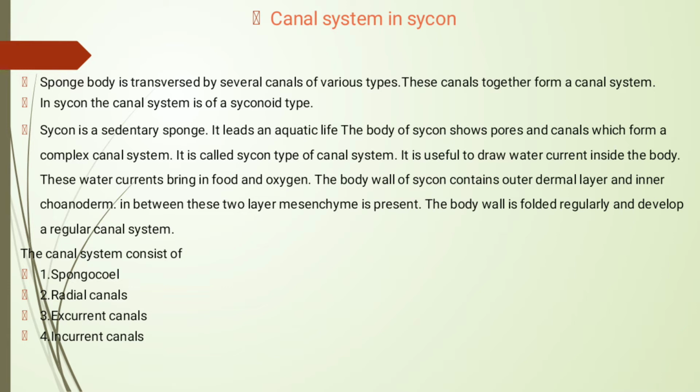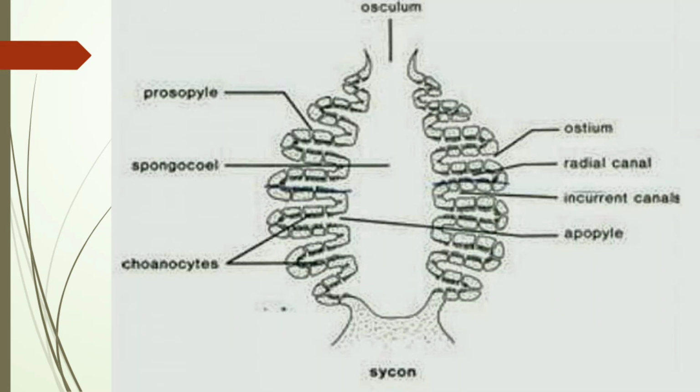The body wall of Sycon contains an outer dermal layer and an inner choanoderm. In between these two layers, mesenchyme is present. The body wall is folded regularly and develops a regular canal system. The canal system consists of spongocoel, radial canals, excurrent canals and incurrent canals.